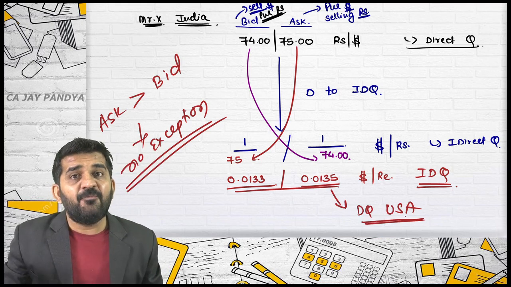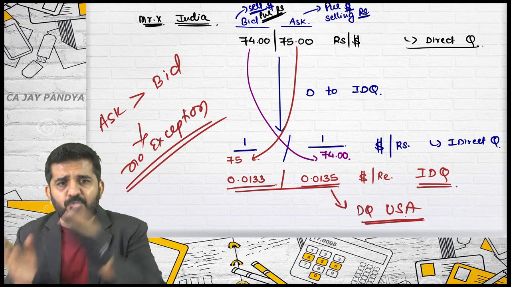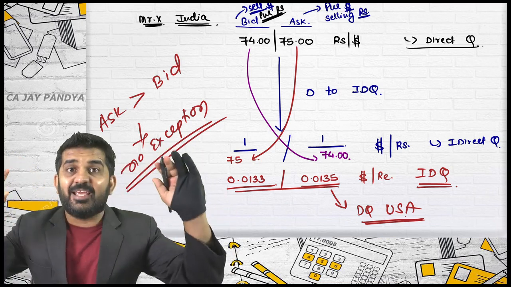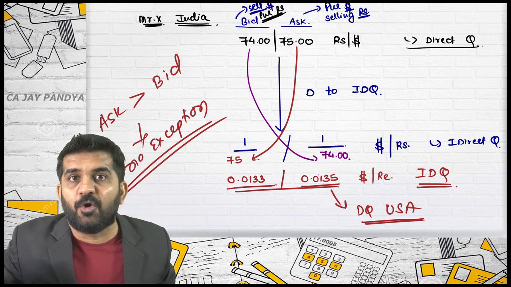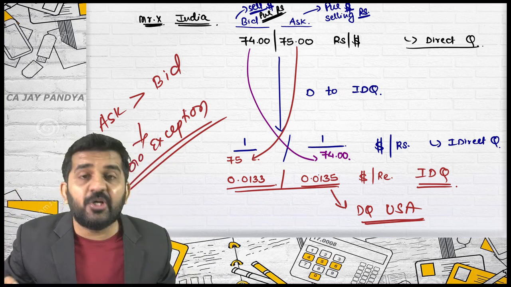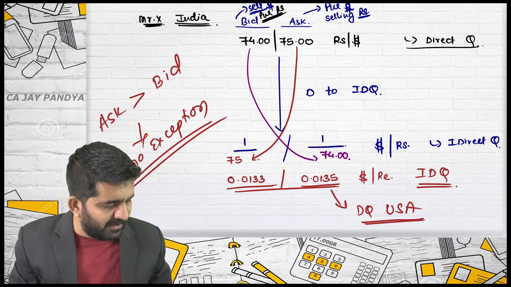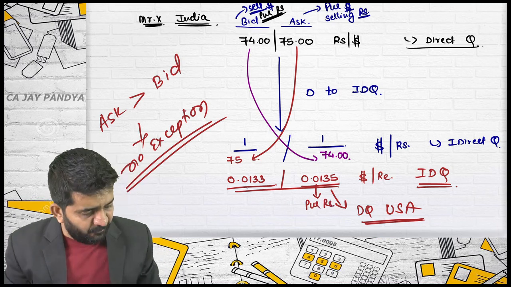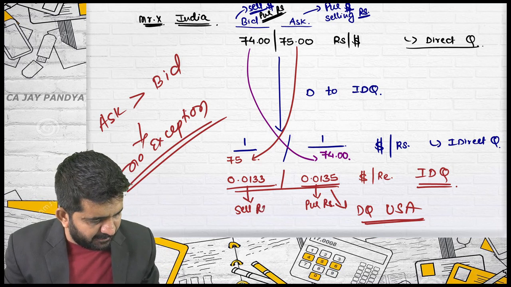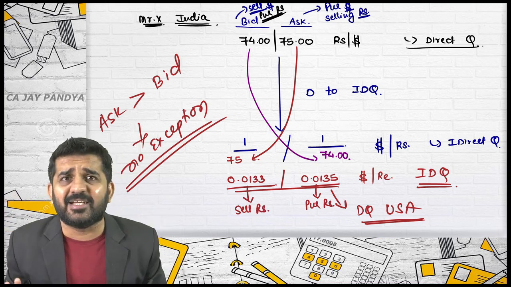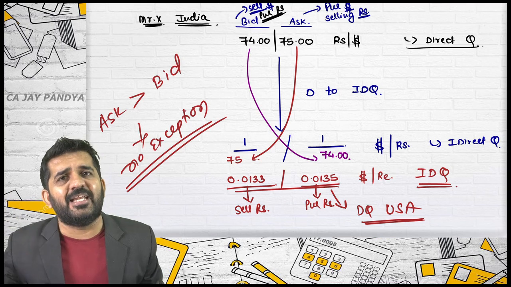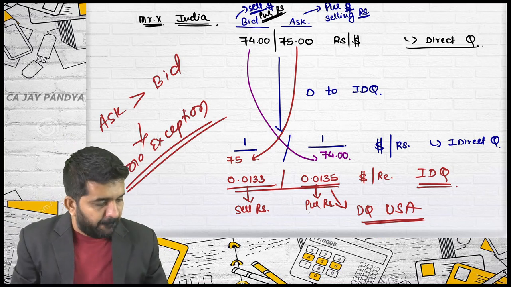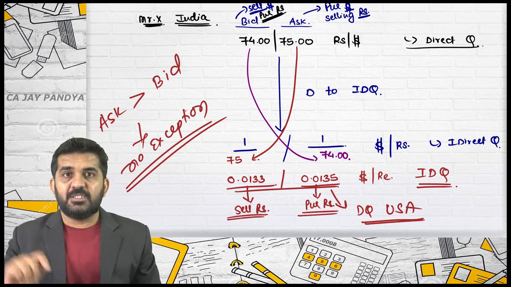Let us move to USA, not physically, but through mind. We are staying in USA. Then this is a direct quote for us. If we want to purchase rupees, it will be available at a higher rate. If we want to sell rupees, it will be at a lower rate. This is always the case. Purchasing a foreign currency is at a higher rate and selling the foreign currency is at a lower rate.